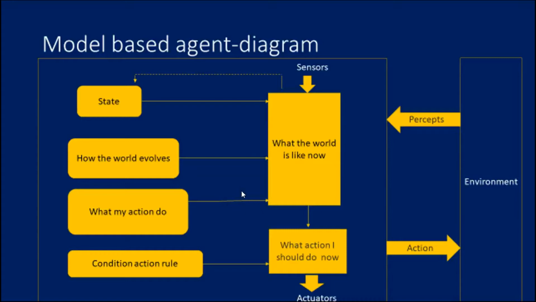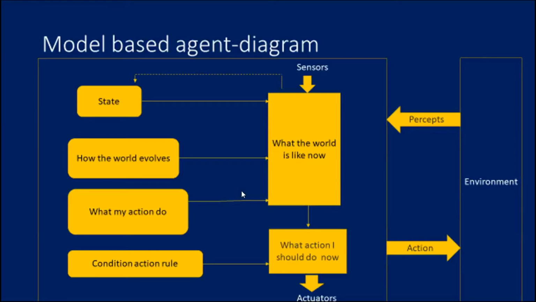By keeping all these things, the model based agent is able to work out how the world evolves, what its actions do, and what the condition is, based on the percept history. Based on that alone, it acts through actuators. If it is hardware, we have to decide what components we need to perform. If it is software, we need to decide what software architecture to use to model the framework. Whatever the problem might be, we need to target based on that. Based on the previous history and all the information it has, it performs the action in the environment.